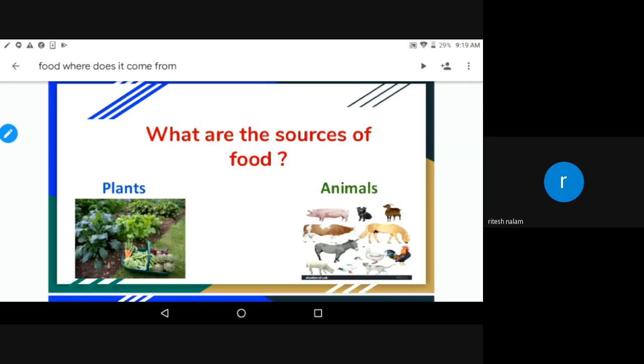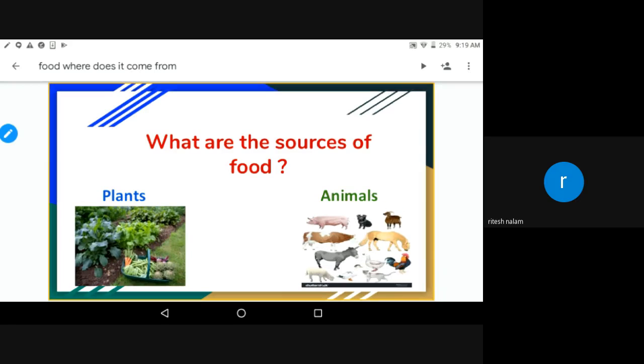So, what food items are we getting from animals? Meat, egg, milk powder. Okay, very good. Thank you, Ritesh. Kaushal, what are the things we are getting from animals?